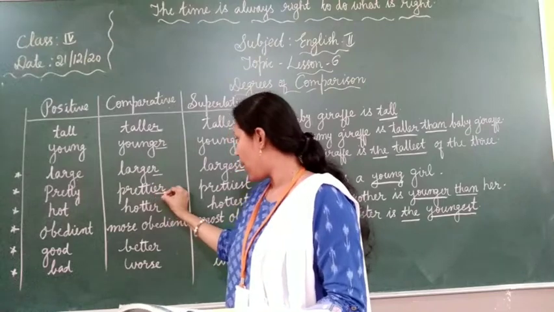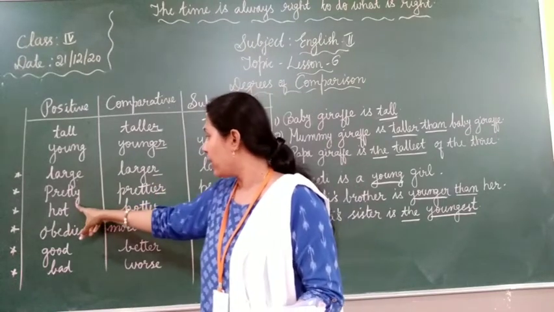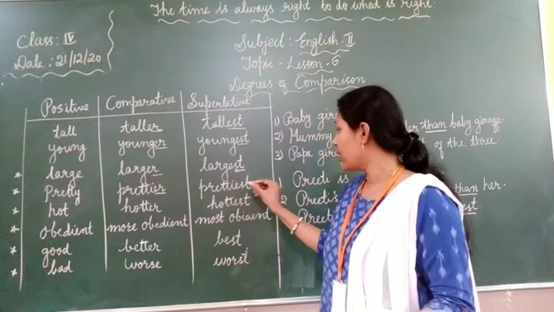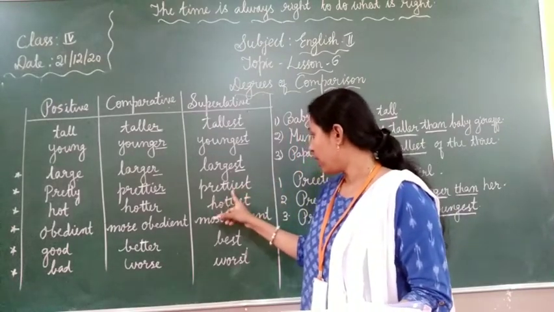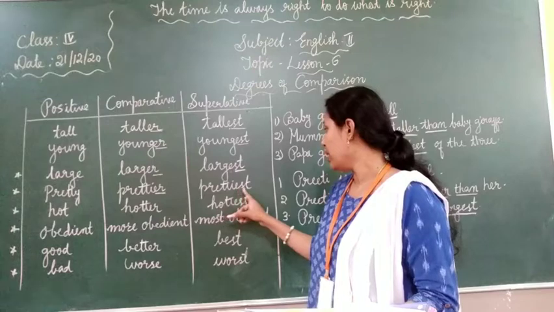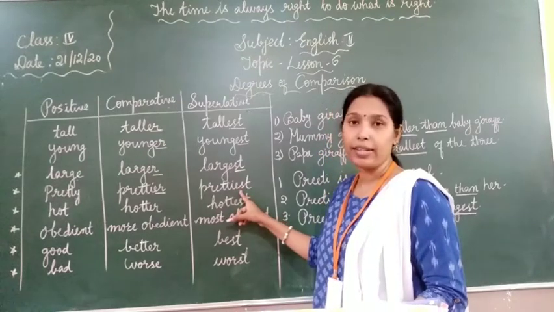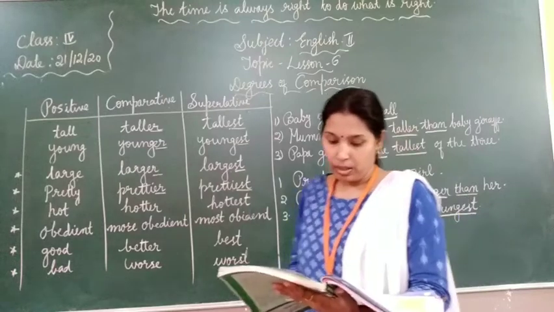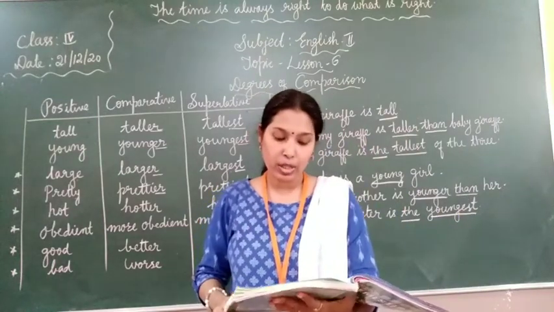Okay, here you will add ER but you have to take away the Y and add I. Now for superlative degree, you have to take away Y and add I, then add EST to form superlative degree. Okay. Next, when the adjective of the positive